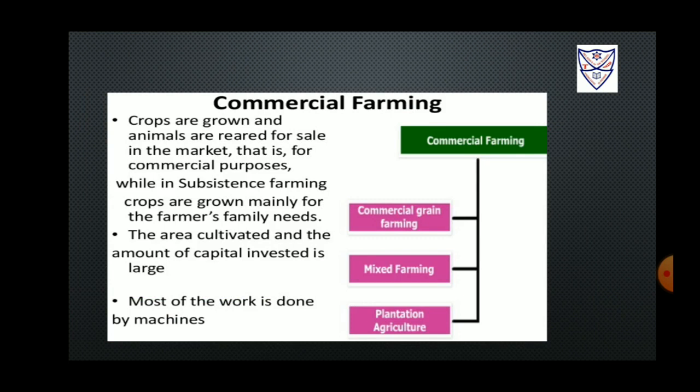Commercial grain farming. In this process, the farmers grow crops for commercial purposes. A few examples of commercially grown grains are maize and wheat. Some of the major regions where farmers practice this type of farming on a large scale are temperate grasslands of Asia, Europe, and North America.